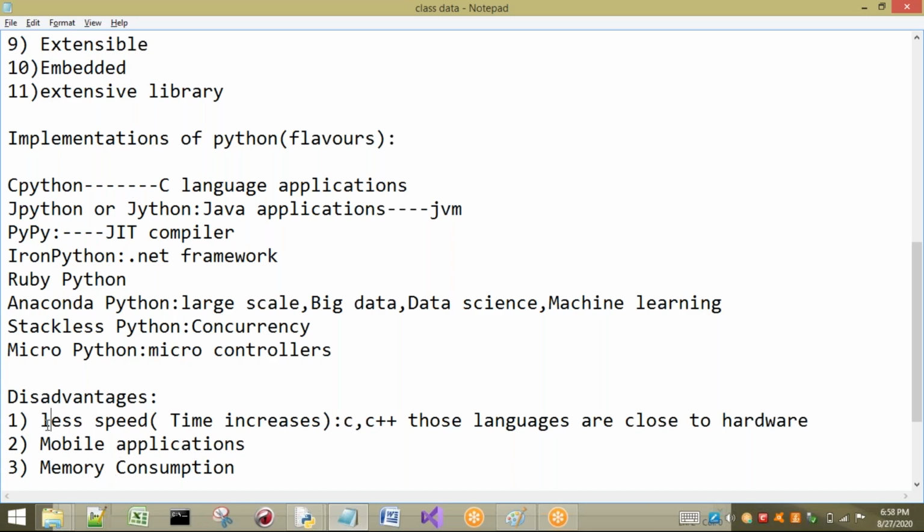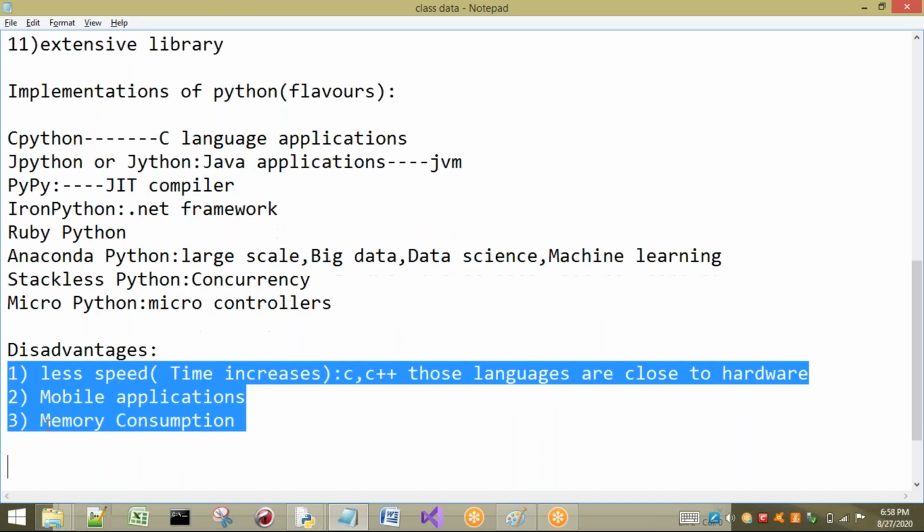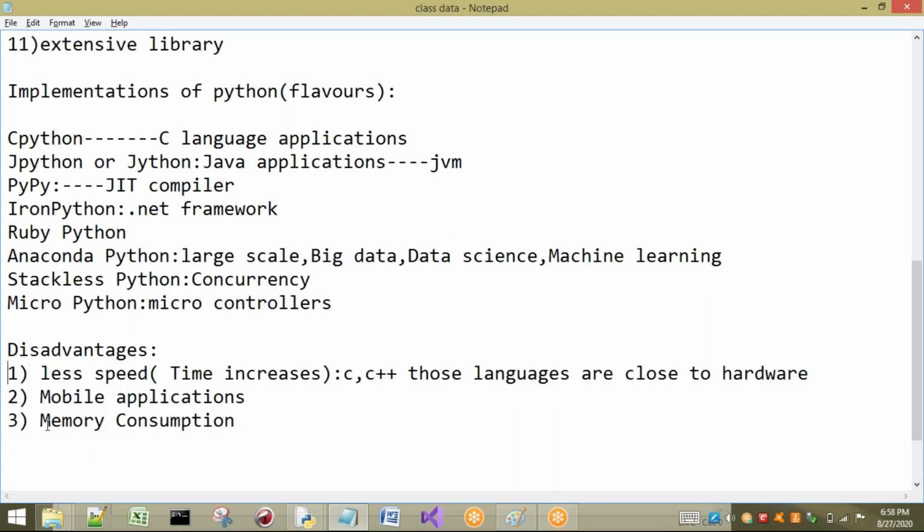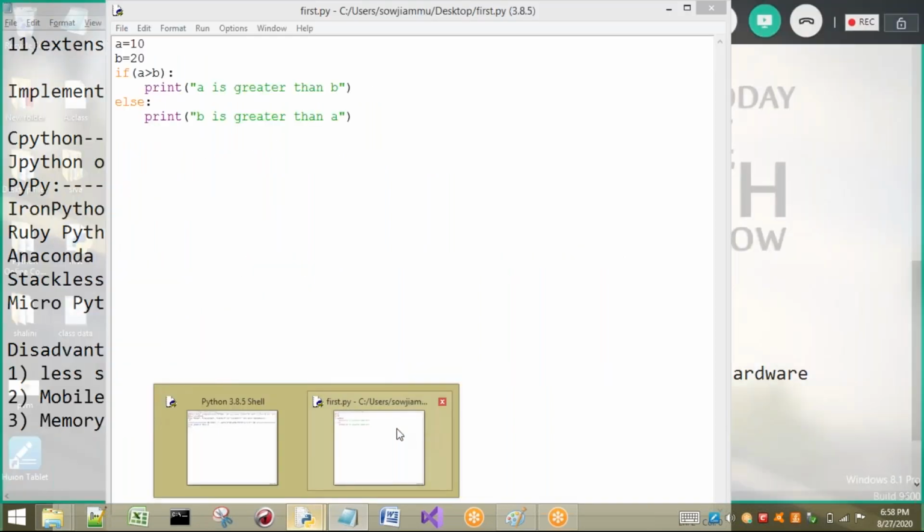See, these are the three disadvantages we can see about Python. One is low speed: more time is taken to execute a Python program. Next is mobile applications: we can develop them, but it is not a good programming language for that, so we can say it is a weak language for mobile computing. Next is memory consumption, and I will show you an example in a few seconds.